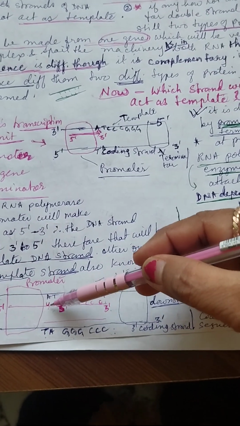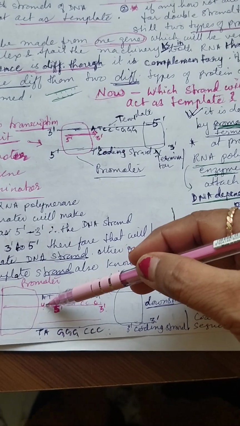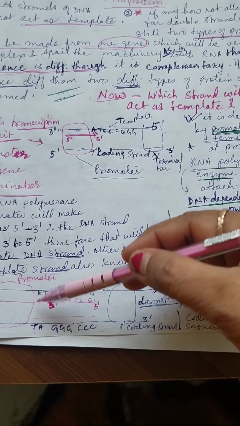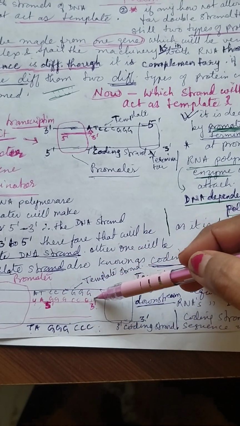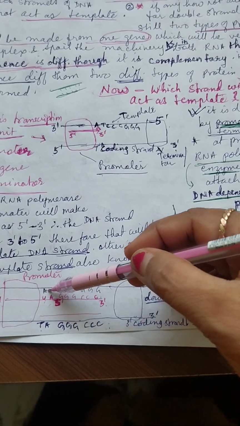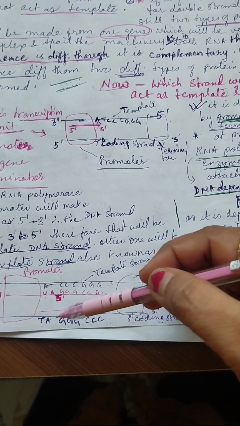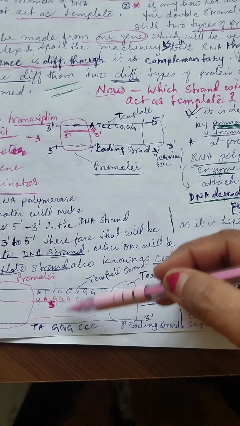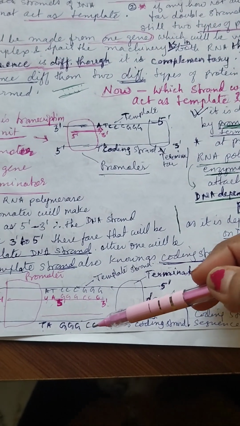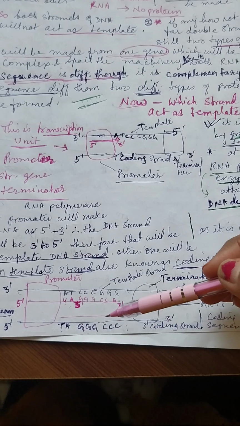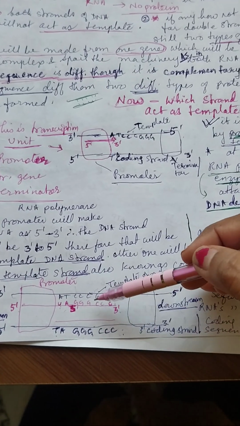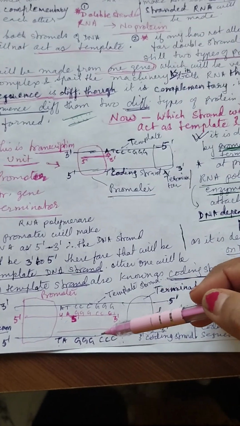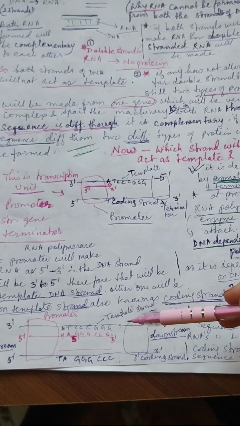Now if you accept this U and T, why? Because this is RNA, so in RNA thymine is not there, uracil is there. So except for this T and U, you can see the strand of DNA and the strand of RNA formed, and the non-template strand of DNA has the same sequence. You see A, G, G, G, C, C, C. So this non-template strand is known as coding strand because the codes are the same here. You can see for the RNA strand and the DNA strand. Further explanation will be done in the next short video.